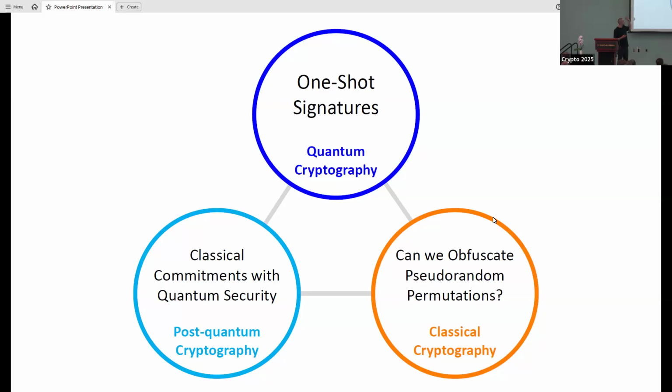Okay, so specifically, we will talk about this quantum object called one-shot signatures, its connection to classical commitments that are secure against quantum computers, and the purely classical question of, is it possible to obfuscate the circuits of pseudo-random permutations, for example, using indistinguishability obfuscation, and then making the circuit public?